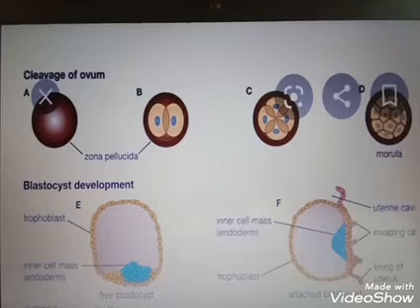Each month the endometrium makes a bed for receiving the ovum. When fertilization does not take place, the bed will shed off with blood. That is known as menstruation. So this trophoblast layer is attached to the endometrium and the inner cell mass differentiates into the embryo. After attachment, the uterine cells divide rapidly and cover the blastocyst.